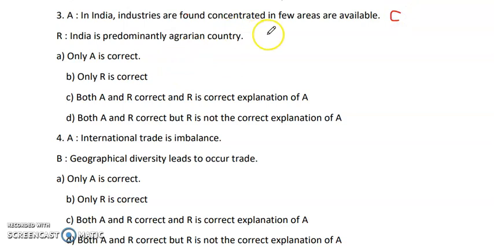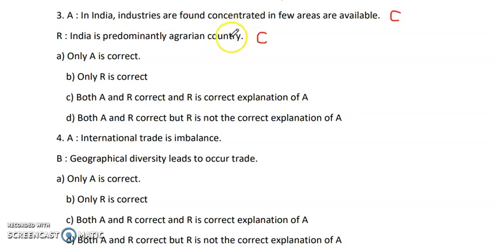Whereas India is predominantly an agrarian country. Yes, this is also the correct statement. Till now in India, a large proportion of land is still under agriculture. Because of that, it is called an agrarian country. Agrarian means the country's main occupation is agriculture. Hence it is called an agrarian country.